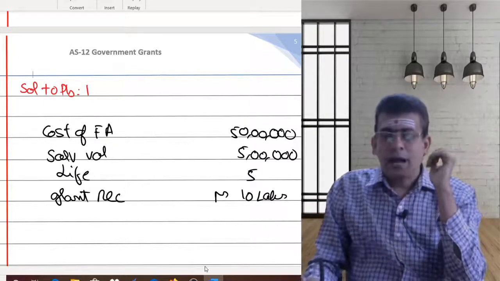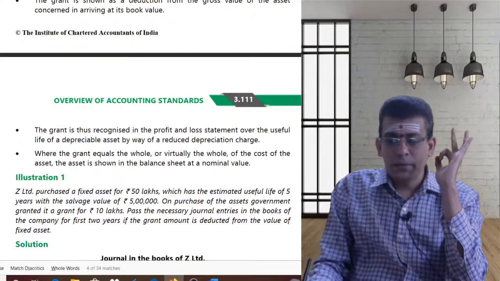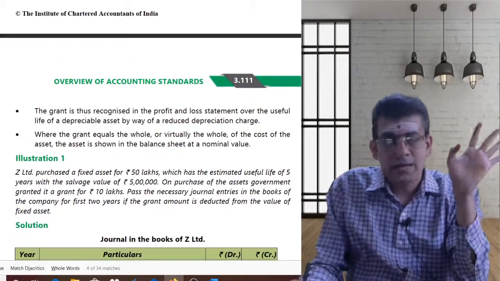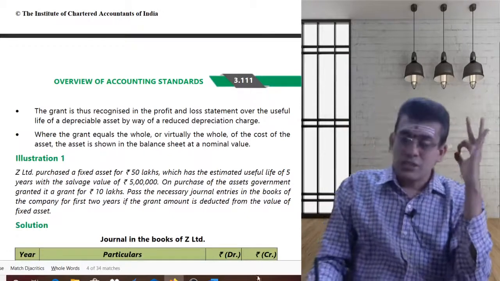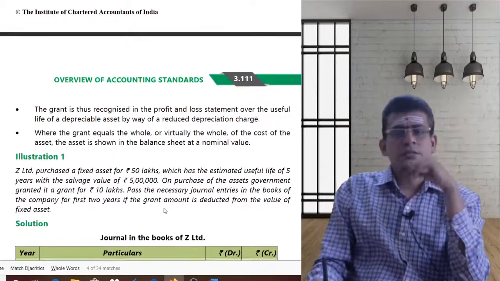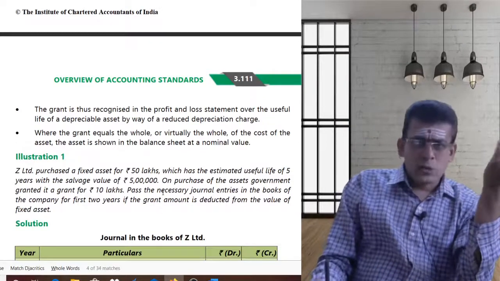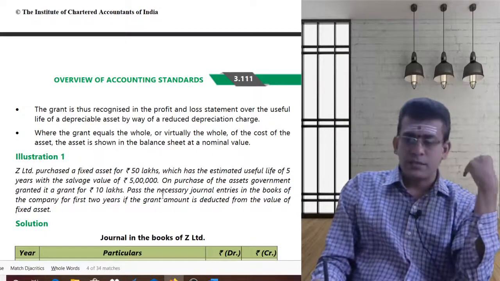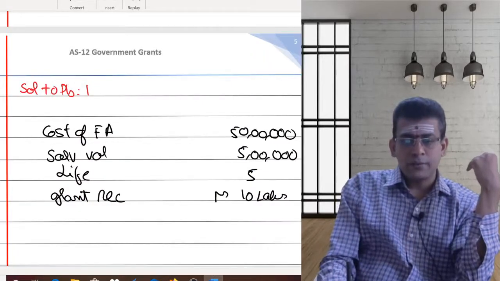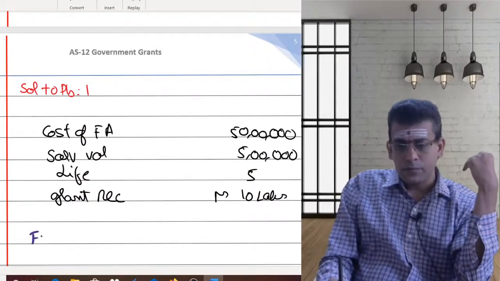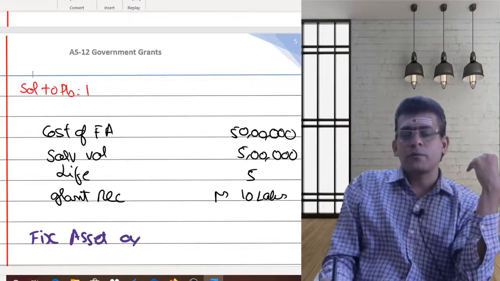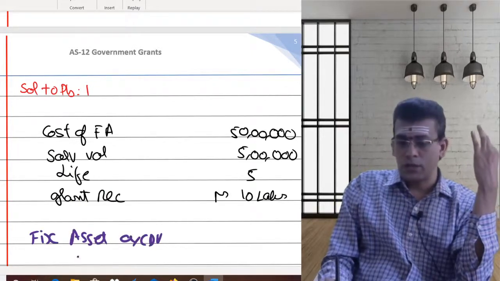Now here, I need to simply pass the entries. Nothing other thing is required. So now, general entries in the books of Z Limited, if I pass, first entry is what? You are purchasing your fixed asset. So the first entry will be my fixed asset account will be debited.